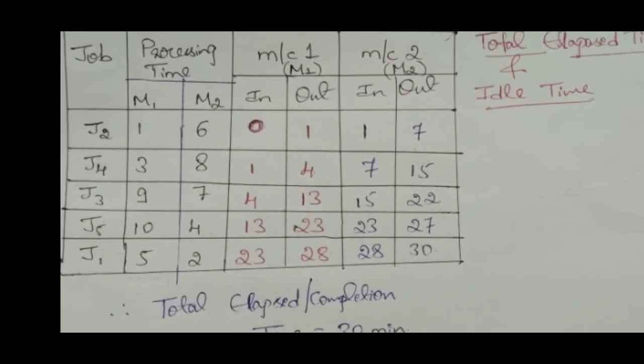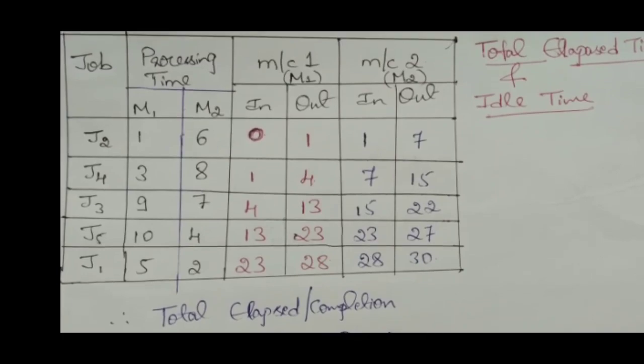In the same way, for all the jobs, we have directly written the processing time here. That is, for J2, 1 minute on M1, 6 minutes on M2. For J4, 3 minutes on M1, 8 minutes on M2. Similarly for job J3, 9 minutes is required on the M1 machine and 7 minutes on the M2 machine. Similarly we have written for J5 and J1.